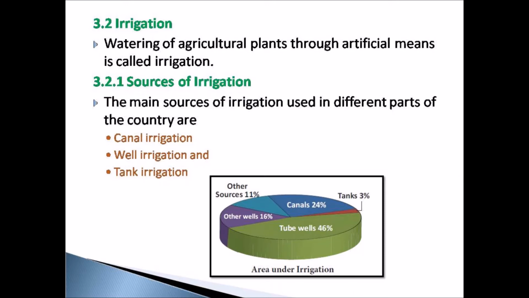Now let us see the sources of irrigation. The main sources of irrigation used in different parts of the country are canal irrigation, well irrigation, and tank irrigation. Among these, well irrigation is the most important source of irrigation, because about 62% of the agricultural land in India is benefited by well irrigation. Now let us see in detail about each type of irrigation.